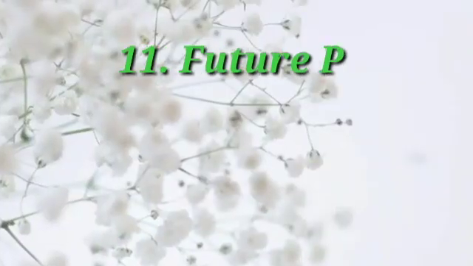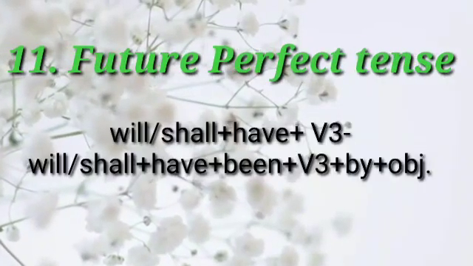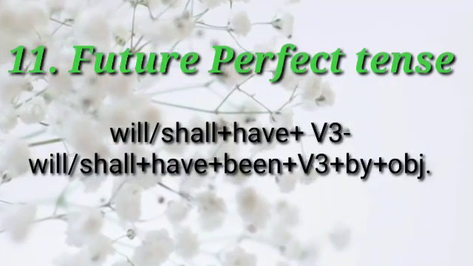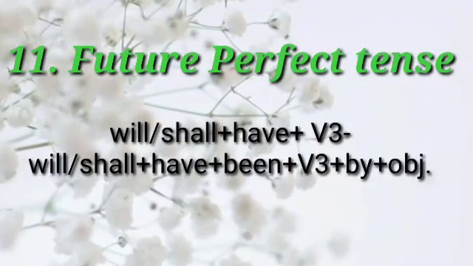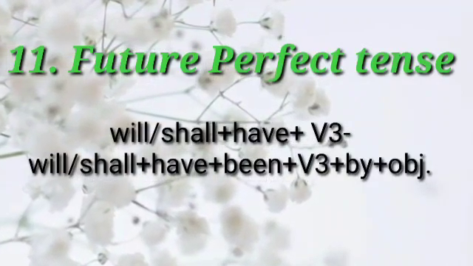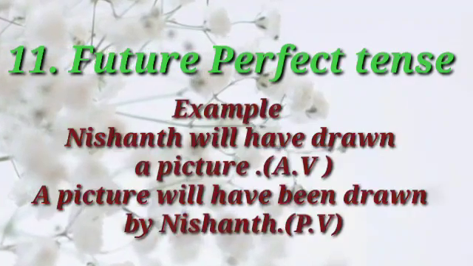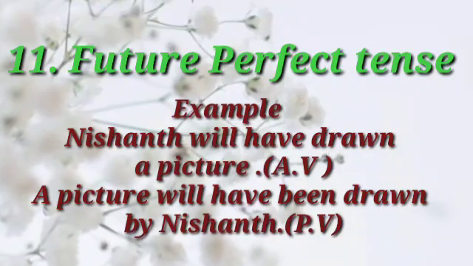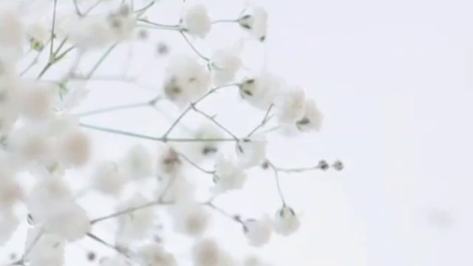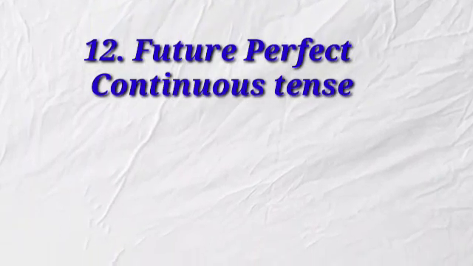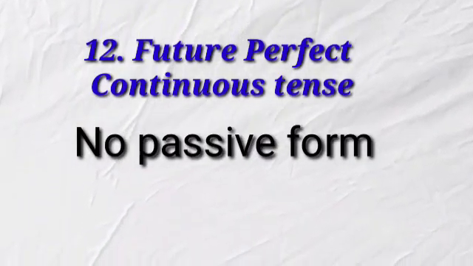Future perfect tense. Here the format is will or shall plus have plus V3. This changes into will or shall plus have plus been plus V3 plus by plus object. Nishant will have drawn a picture. A picture will have been drawn by Nishant. And the last, future perfect continuous tense. For this also there is no passive form.